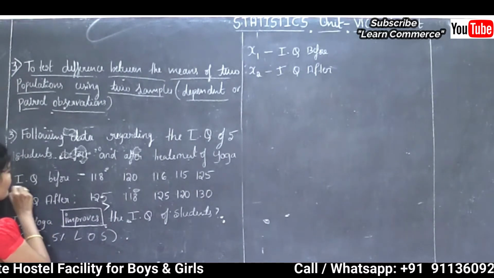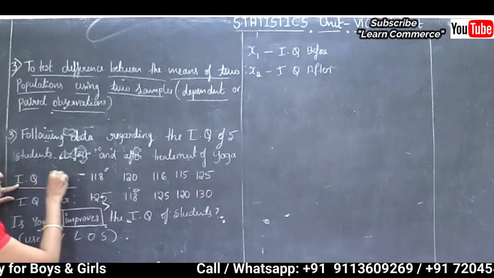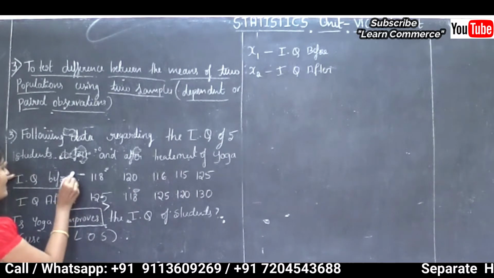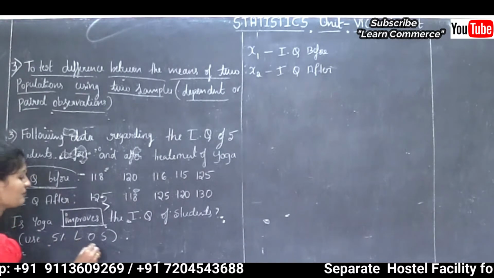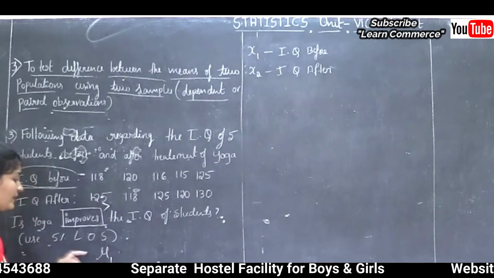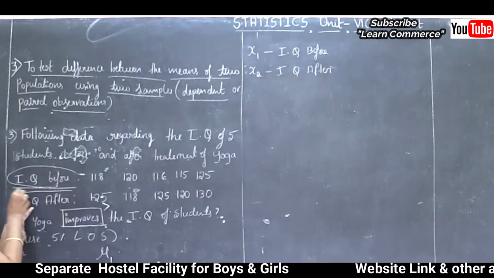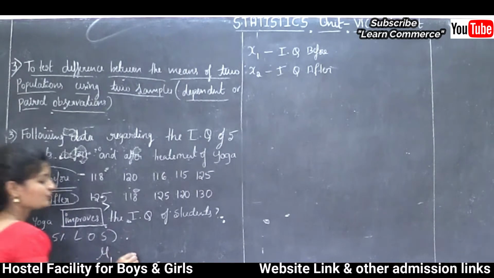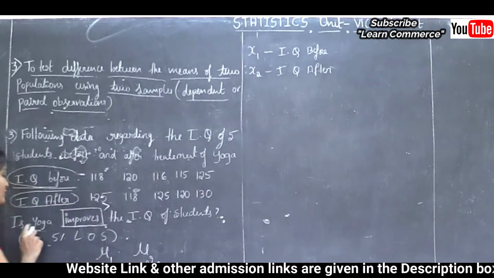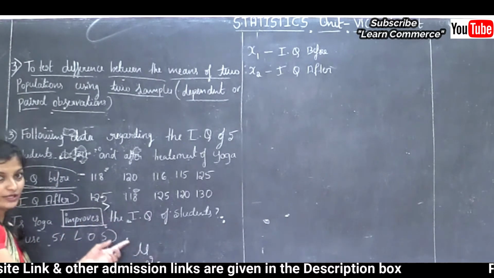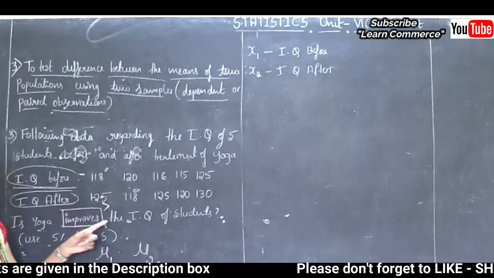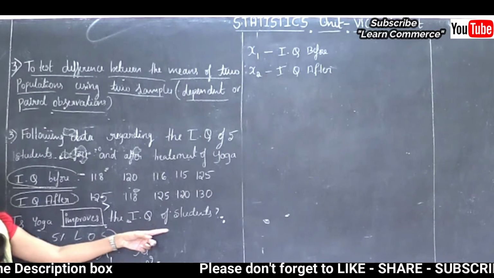Here the given observations are IQ before yoga and IQ after yoga. I will write the mean population of IQ before yoga is mu1 and the mean population of IQ after yoga is mu2. And what we are going to check is whether yoga improves the IQ of students, that is, after yoga IQ improved or not.